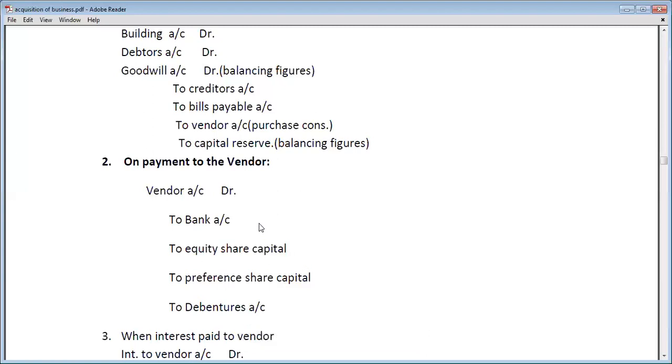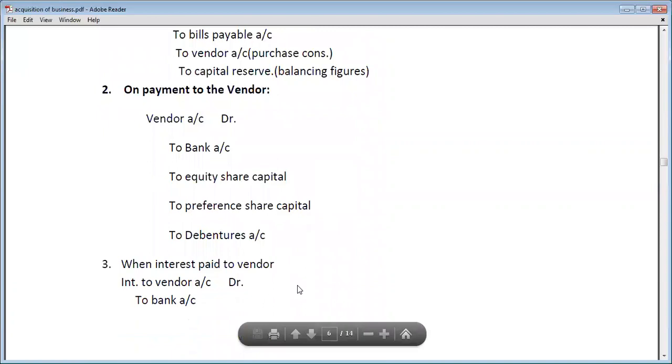And when the purchasing company pays some amount in cash, some in the form of equity shares, and some in preference shares, then we will make the entry vendor account debit to bank, to equity shares, to preference shares. If a purchasing company pays the purchase consideration partly in bank, partly in equity shares, partly in preference shares, and partly in debentures, then the entry will be vendor's account debit to bank, to equity share capital, to preference share capital, to debentures.